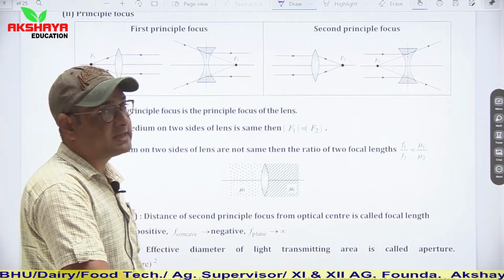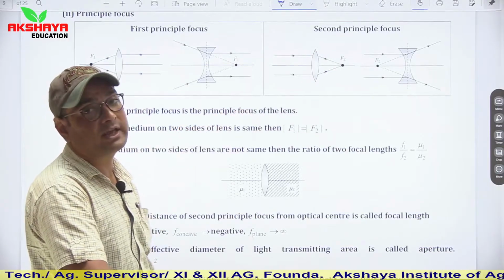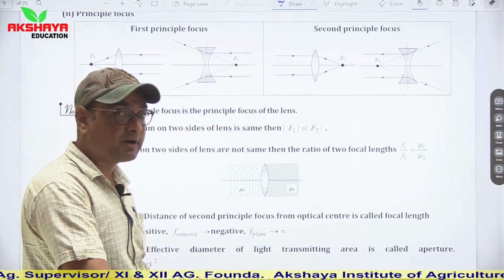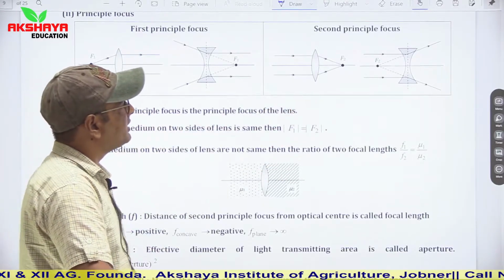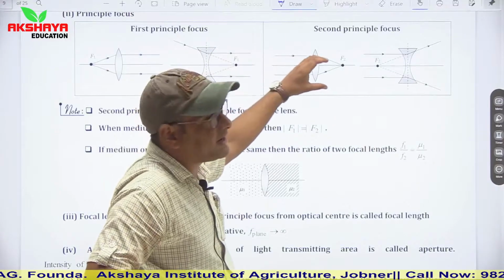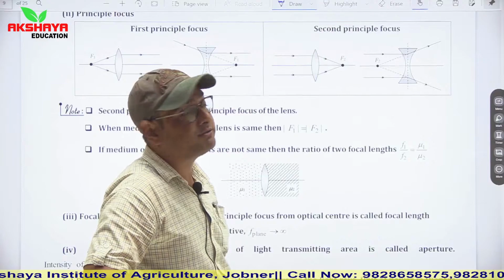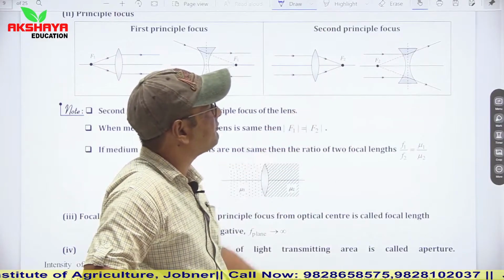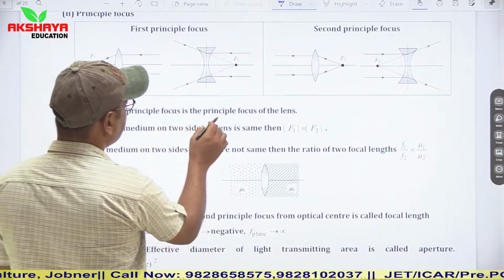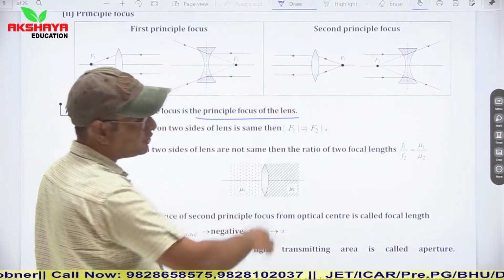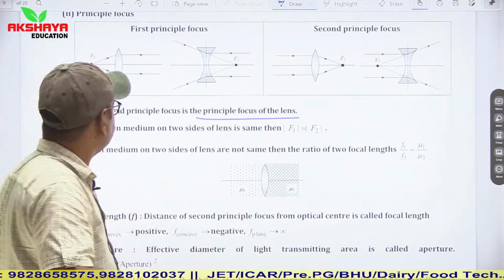Second focus is known as, in case of a convex lens, the secondary focus. If light rays are coming parallel to the principal axis, then they combine together or meet at a point which is known as the secondary focus or second focus. Second principal focus is the principal focus of the lens. So as I told you earlier, the principal focus is considered the secondary focus.